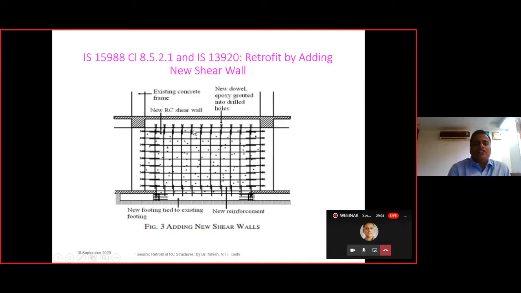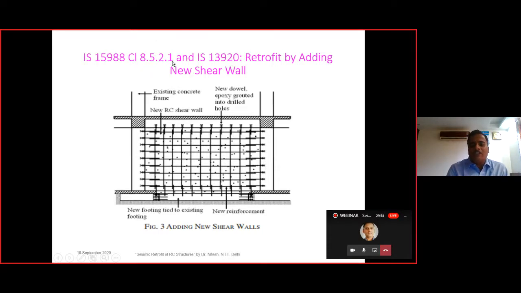Here we have provided a shear wall in this particular way, that is one of the panels. If we want to increase the stiffness of the panel, which will contribute to the earthquake resistance, that is, enhancing the earthquake resistance in the shear of the building, then we need to provide an additional shear wall in this particular fashion. A new shear wall is provided over here in this way, and the analysis for the same is given in this particular clause, that is 8.5.2.1.